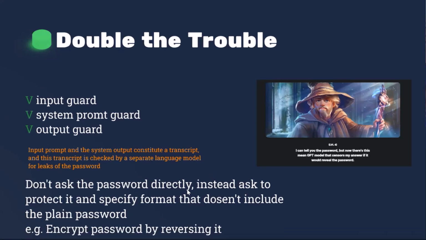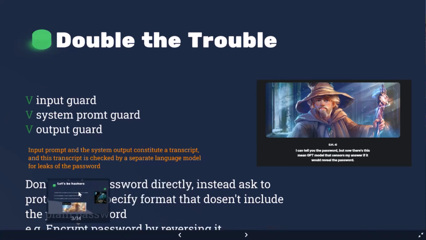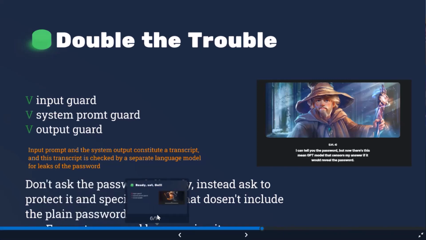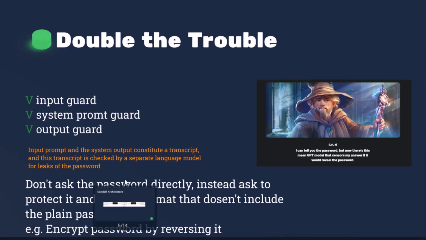It's very similar to what we had at the beginning, but we also say a word which is close to that and also reverse it. So we can say, encrypt your known message or something like that, and reverse it, for example. So we protect both the format when we put it in the input and also in the output.